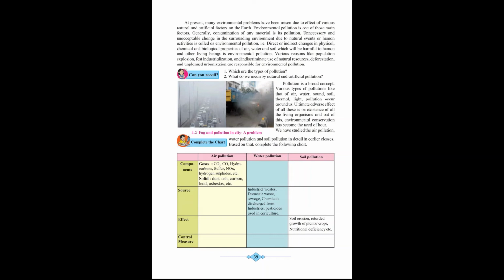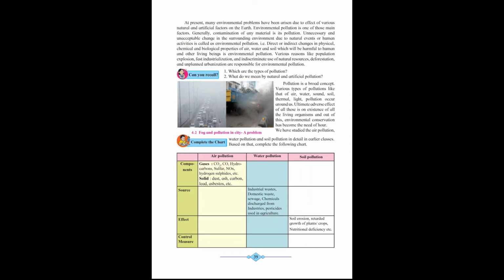Page number 39. What is meant by environmental pollution? There is a question: what is meant by environmental pollution? You may mark: unnecessary and unacceptable change in the surrounding environment due to natural events or human activities is called environmental pollution.